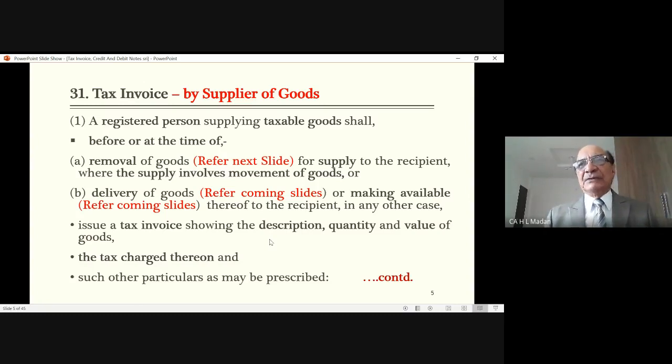For example, we need to understand what is the meaning of the words making available. Try to understand the example: suppose you have given some machinery on hiring to one of your clients or customers. You have purchased a big machine, say worth 1 crore of rupees.